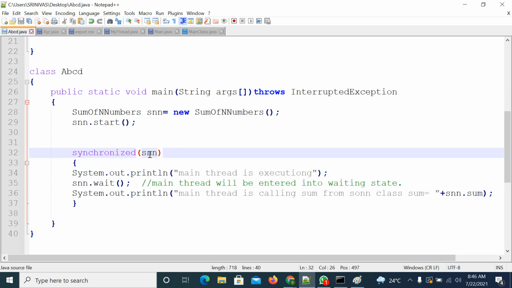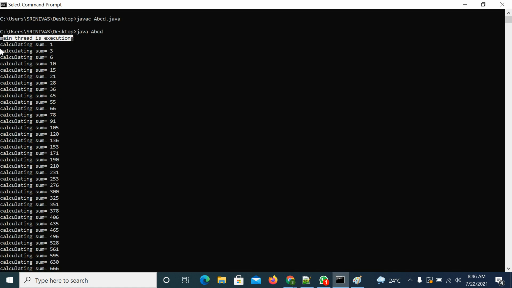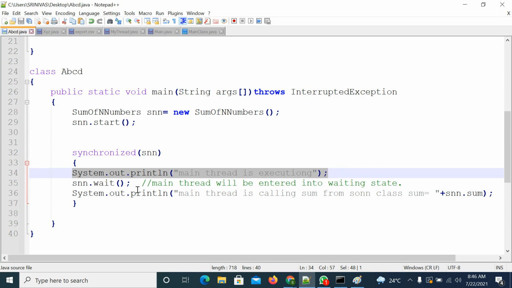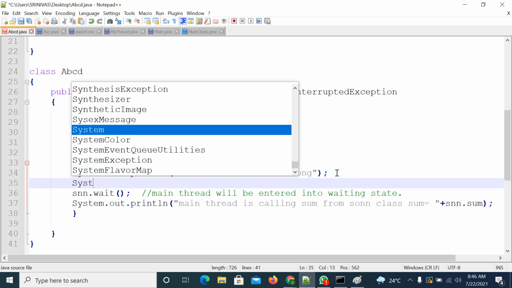So the main thread is applying the lock on this sum of n numbers object, and it will lock it and try to execute this line. Right, so the main thread is executing, that's why you are getting this line. After that, you are calling the wait method. So what you can do is add one more statement.